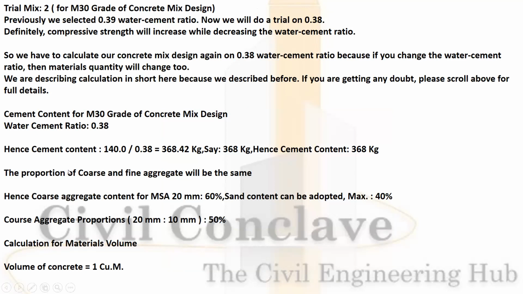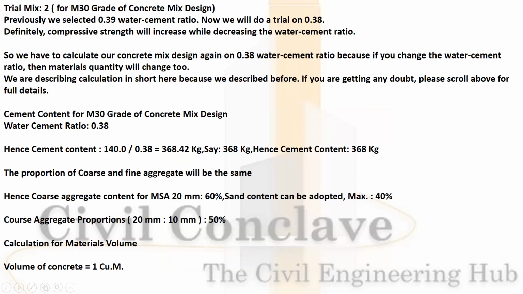So same methodology of the calculations and everything. M30 concreting, water cement ratio is 0.38. Let us assume it 0.38. Hence cement content 140 divided by 0.38, that will be 368. Fine and coarse aggregate will be 60 mm and 40%. So coarse aggregate percentage will be 50%.